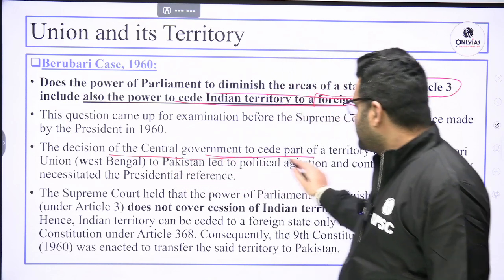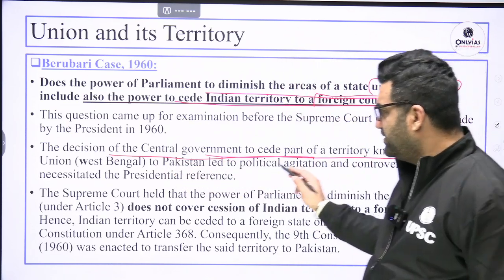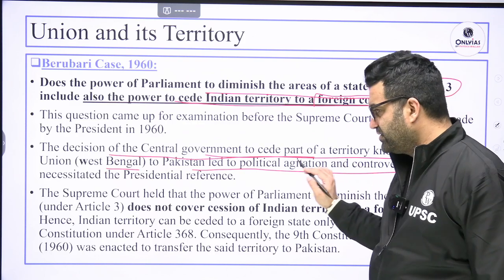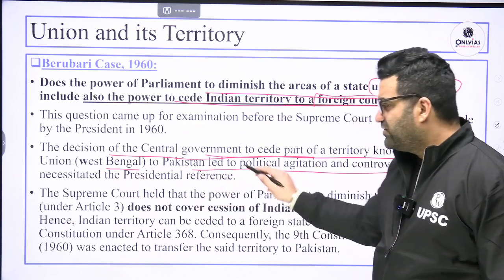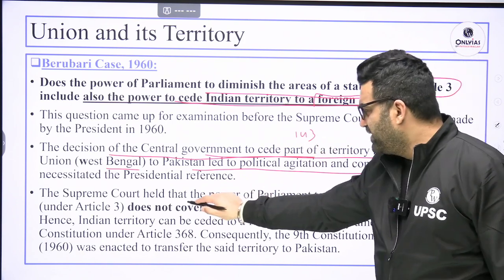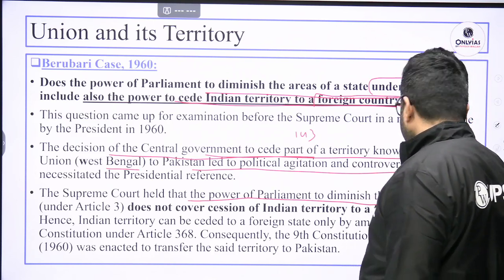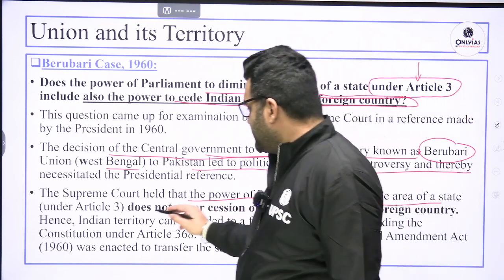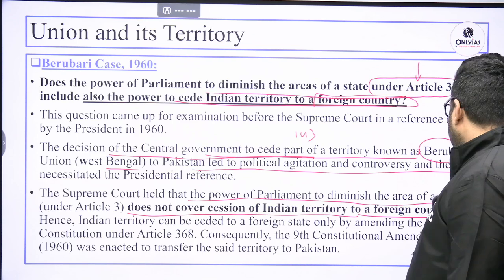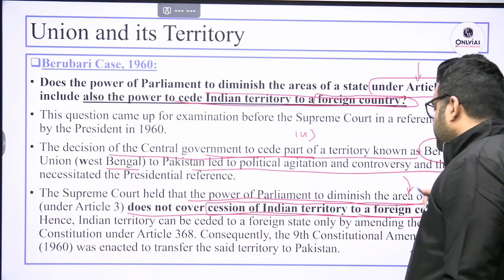The decision of the central government to cede the part of territory known as Berubari Union, West Bengal, to Pakistan led to political agitation. Therefore, this matter went to the Supreme Court on the basis of a presidential reference. The Supreme Court held that the power of the Parliament to diminish the area of the state under Article 3 does not cover cession of Indian territory to a foreign country.